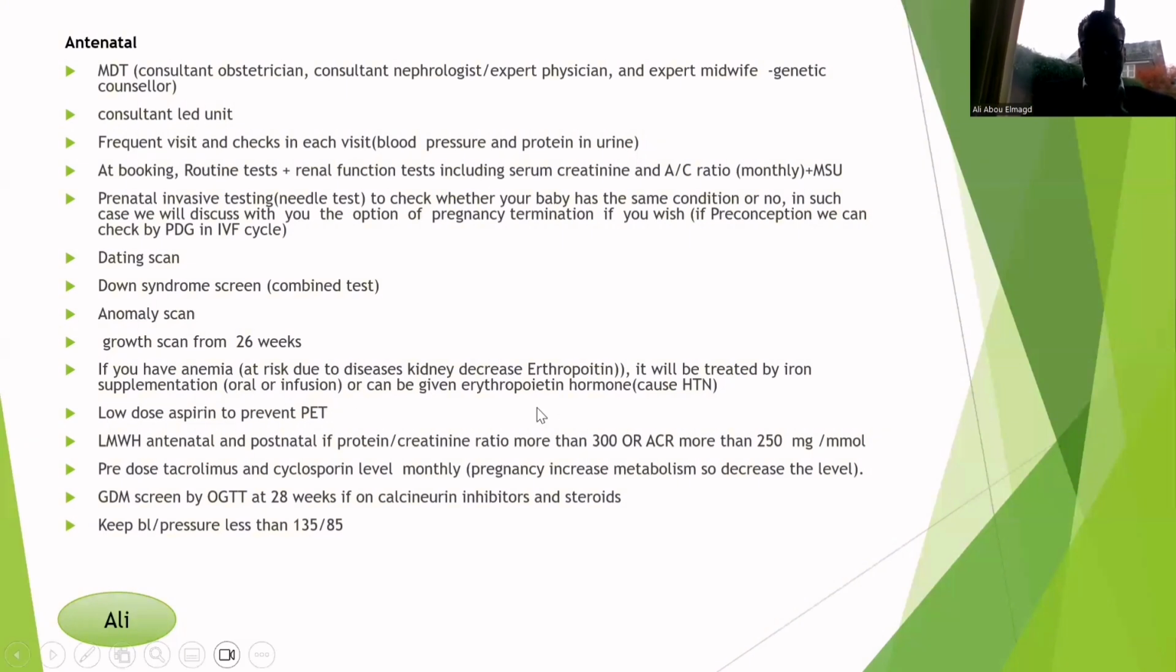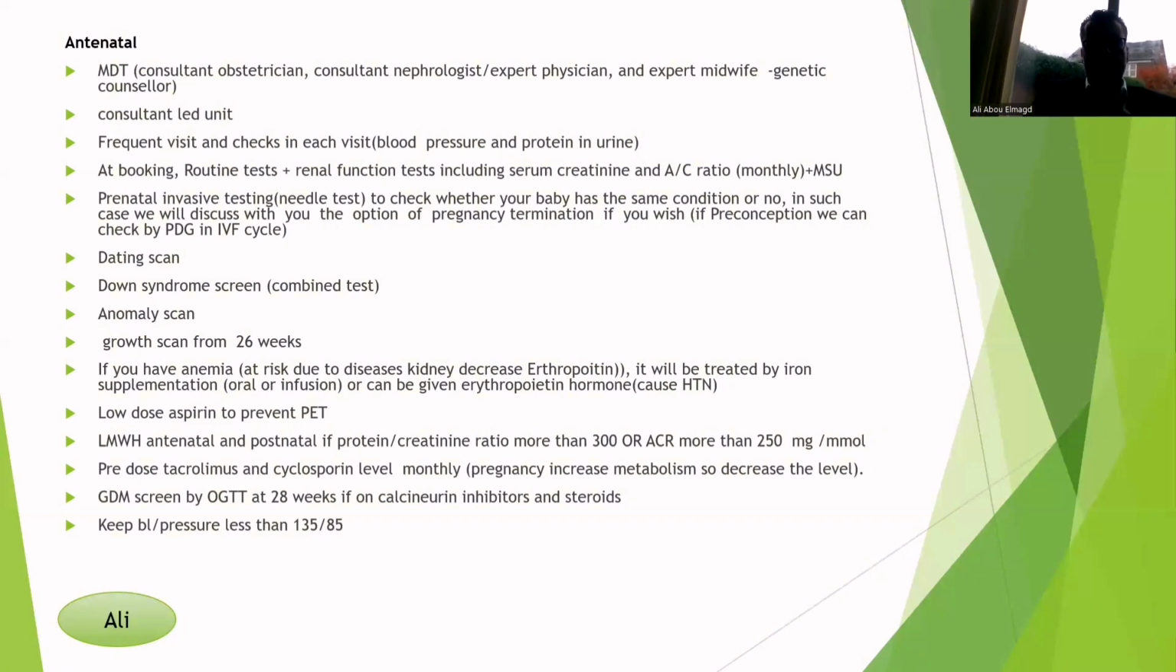If she has anemia during the pregnancy, she will be treated as any other woman with iron supplementation. Sometimes we need to give her erythropoietin hormone. She will have low dose aspirin to prevent preeclampsia. She will also have low molecular weight heparin if the PCR is more than 300.